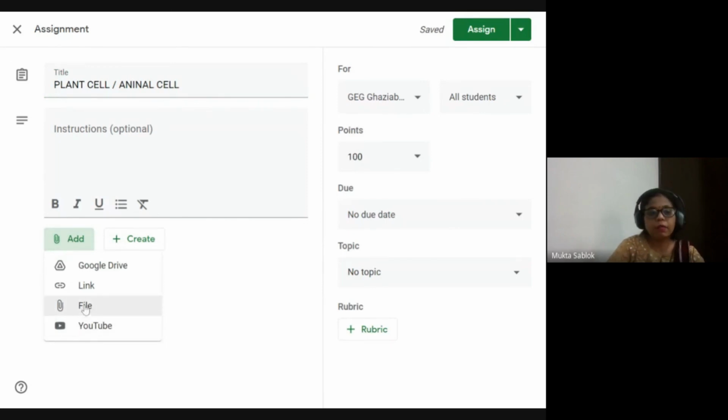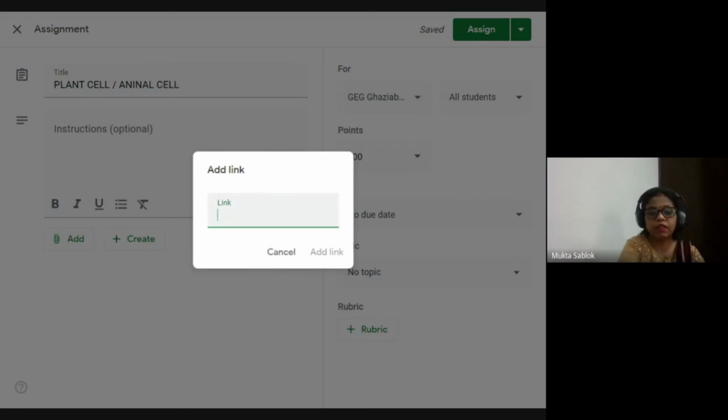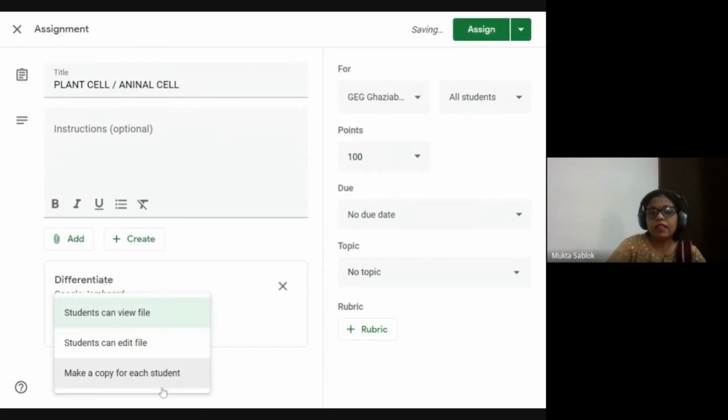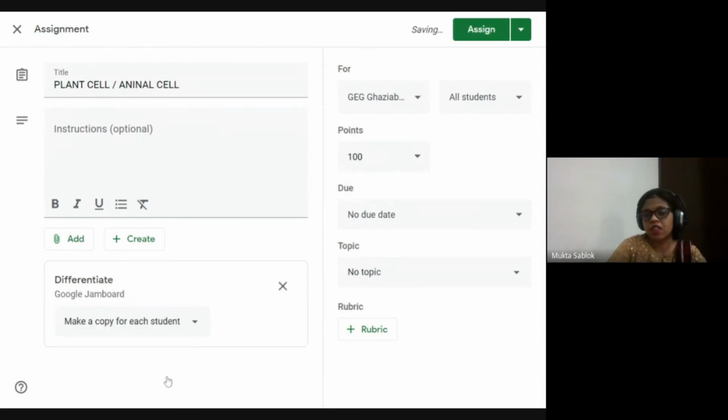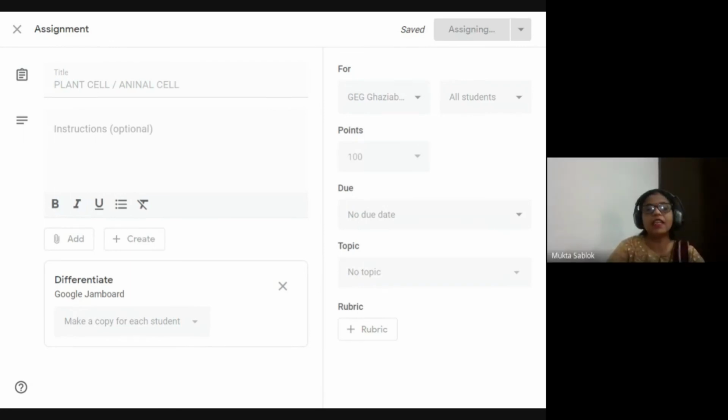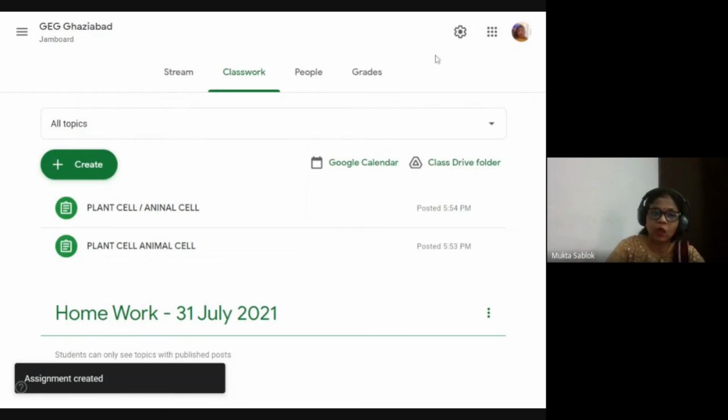Yes, the recording will be shared with you. Now I have clicked the link which I copied into your chat box. I have pasted that link here, add link, and make a copy for each student, and we assign it. Now the students can do separate work. They cannot interfere in each other's work. Yes, this is the facility which Google has given with Google Classroom.